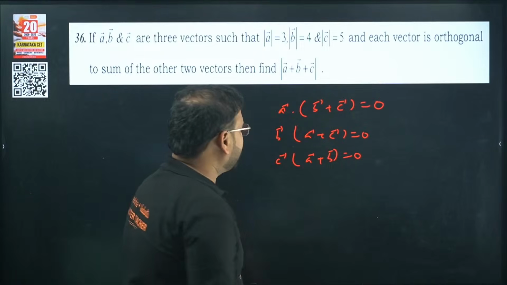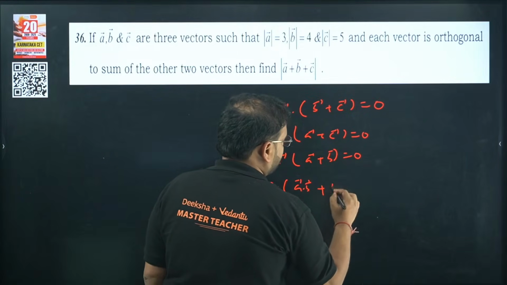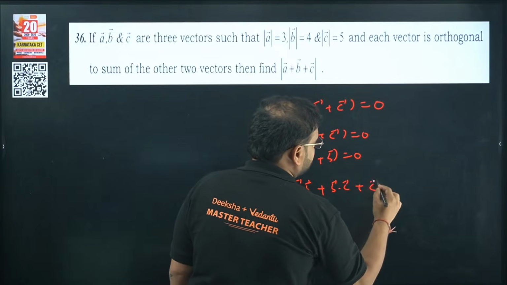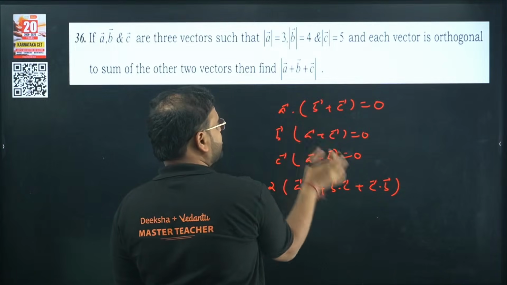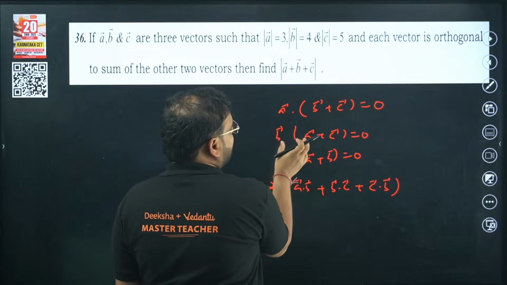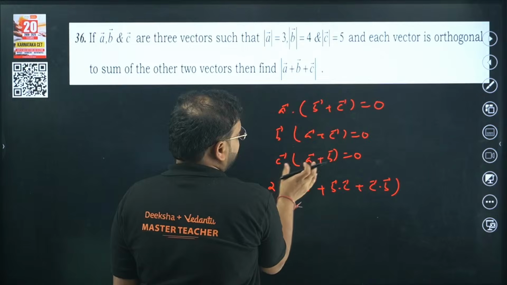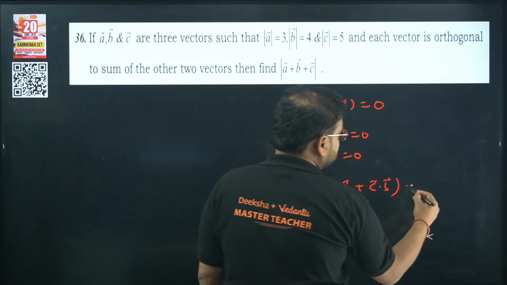If you add them, you will end up with what? Twice of A dot B, B dot C, and C dot A. How come, sir? AB once here, BA once here, so 2AB. AC once here, CA once here, so 2AC. BC once here, and BC also once here, so 2BC. If you add all of these, this will become 0.